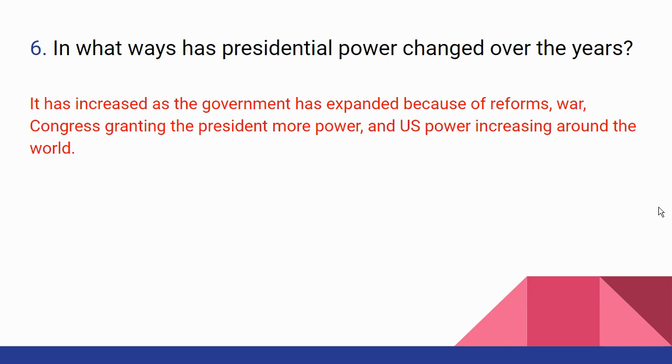But starting with the Great Depression in the 1930s, the government began to grow tremendously under Franklin Roosevelt in his New Deal program, and it has not stopped growing since. It has increased as the government has expanded because of reforms, because of war, because of Congress granting the president more power, and as we've become a more powerful nation around the world, that has increased presidential power.